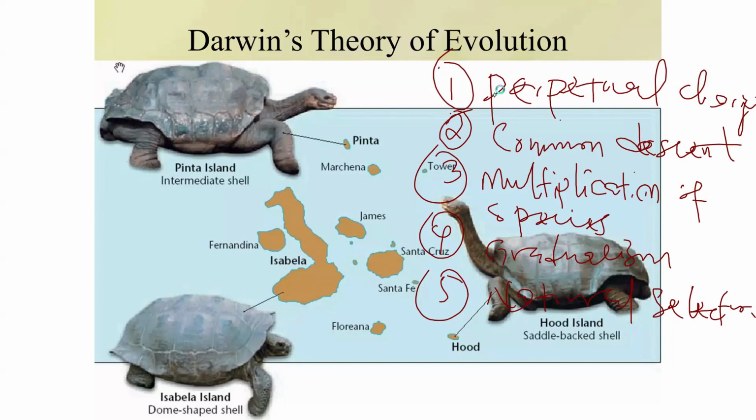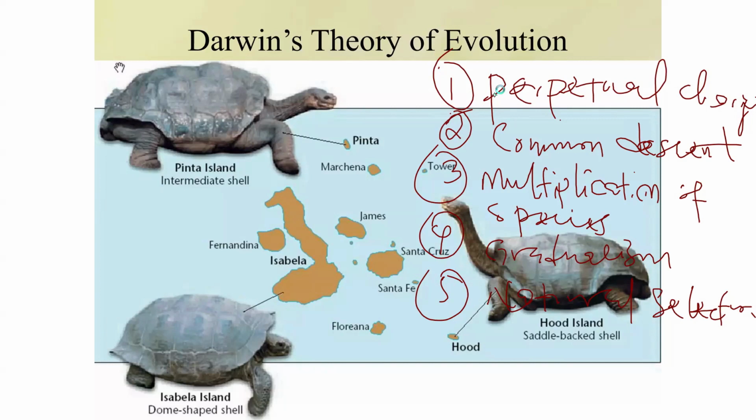According to this, all forms of life descended from a common ancestor through a branching of lineage. It means that all living organisms on Earth are descended from a common ancestor.